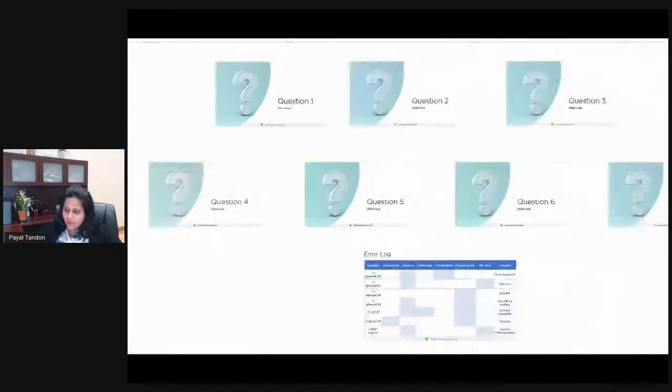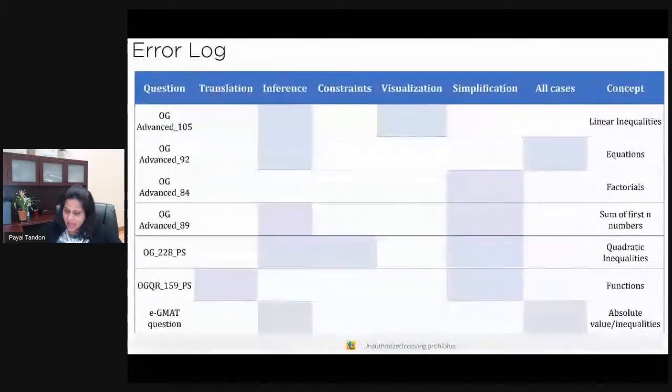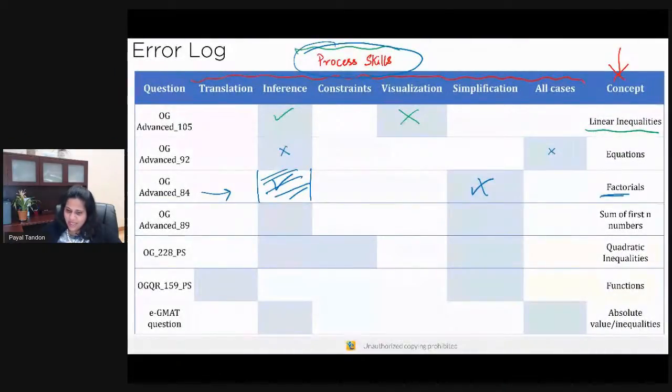All right. So now let's go back to the error log here. And we were doing this question again. Drawing inferences was the key here, with this understanding that n into n plus 1 is nothing but the product of two consecutive integers. This was very important. Simplification was definitely important, especially when you had that 880 number there. You had to simplify.